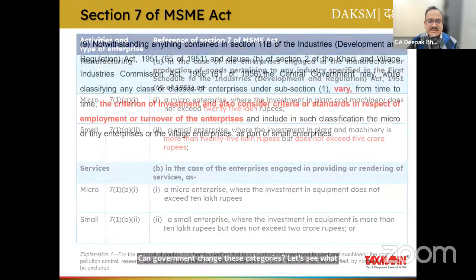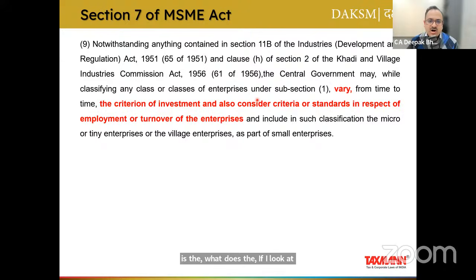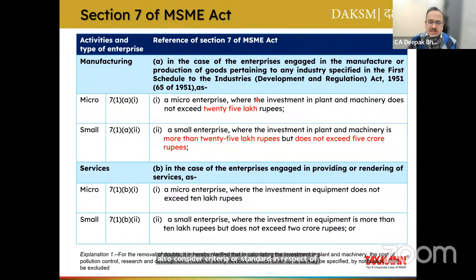If I look at Section 7, subsection 9: notwithstanding anything contained in the Act, while classifying any class or classes of enterprises under subsection 1, the government may vary from time to time the criteria of investment, and also consider criteria or standard in respect of employment or turnover of the enterprises. So basically it is talking about the criteria on the basis of which these two types of enterprises shall be classified. It doesn't mean that a new class can be added at all.